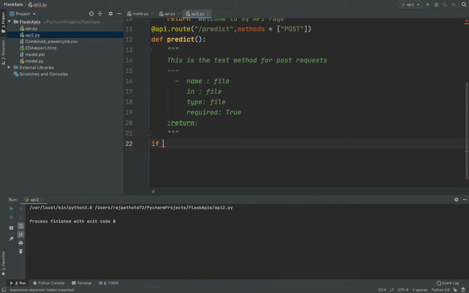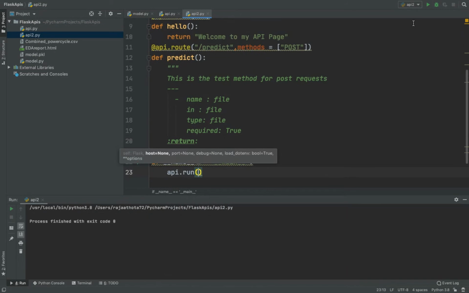If __name__ is equal to __main__. Once I enter this, I want to run my API, so api.run. This will run the post request now. Let us see how it varies from the get request.